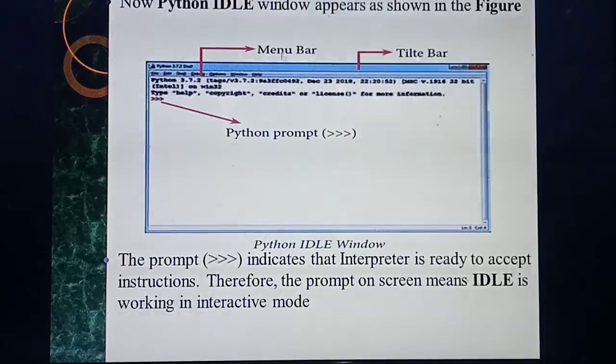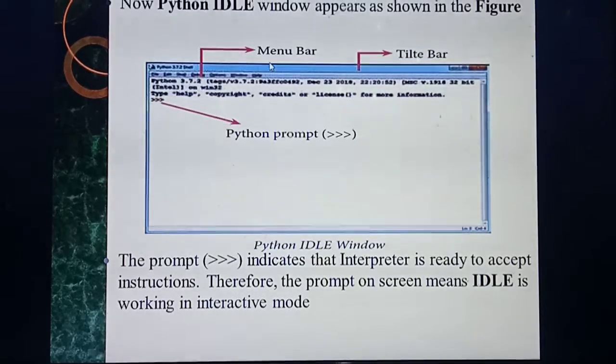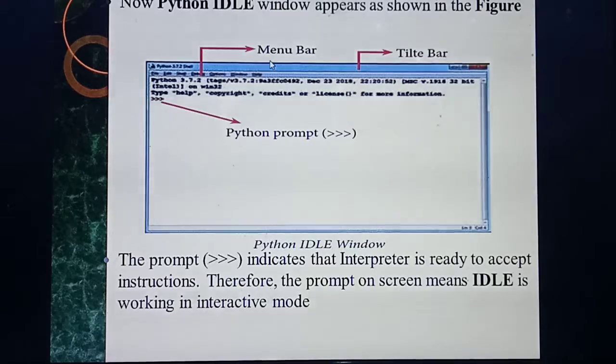Listen. Once you double click the Python IDLE, the window will open like this. This is the Python IDLE window. Inside this, two lines will come showing which version you are using and the license details. After the two lines you see the 3 greater than symbol, and this we call the Python prompt. What do we call it? Python prompt.